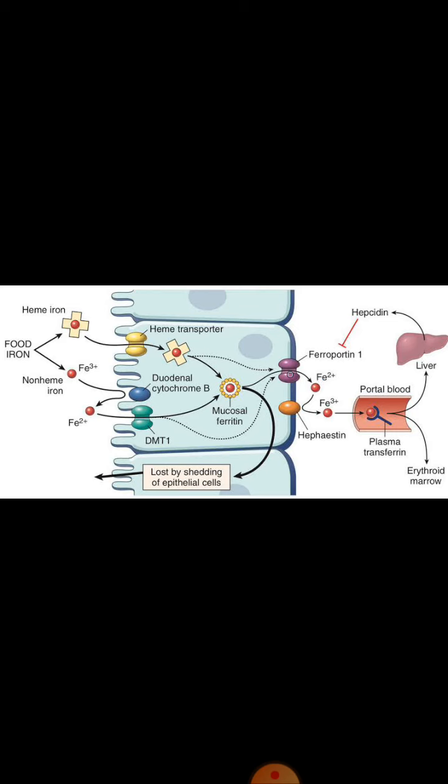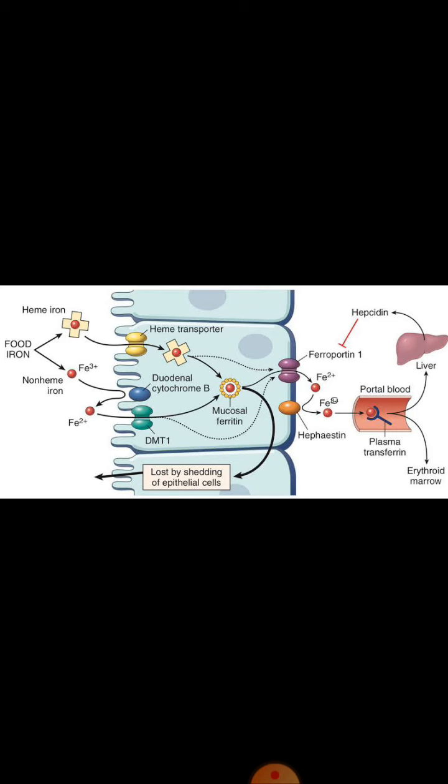Now when iron is transported by ferroportin, then this iron is present in ferrous form, so it has to first convert into ferric form with the help of a protein called hephaestin or ceruloplasmin. So hephaestin or ceruloplasmin are two enzymes which are responsible for the conversion of the reduced form of iron to the oxidized form of iron. Fe2+ is converted to Fe3+.